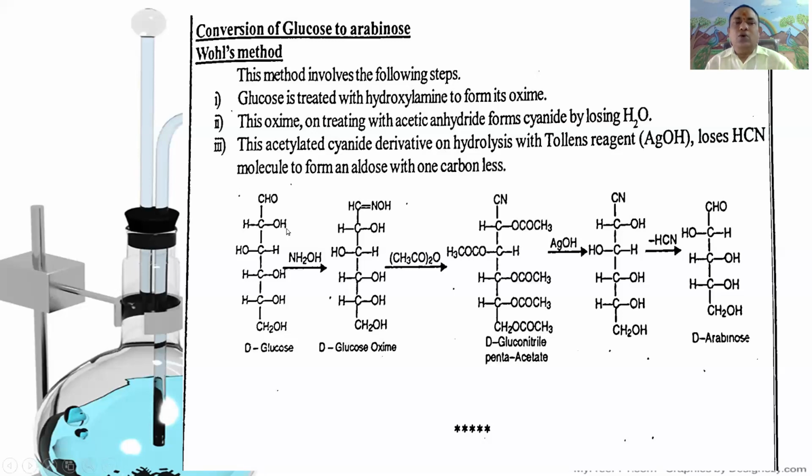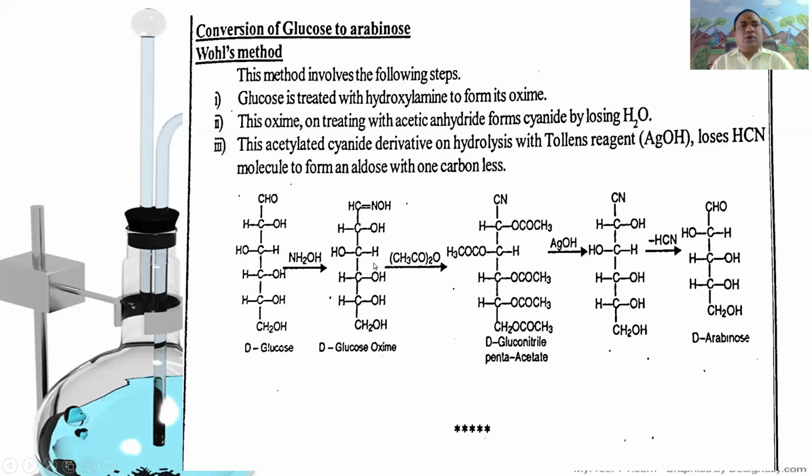First, D-glucose is CHO, CHOH, HOCH, CHOH, CHOH, CH2OH. Upon treatment with hydroxylamine, water is removed. Generally, aldehydes upon treatment with hydroxylamine give aldoximes. Similarly, it gives D-glucose oxime, that is CH double bond NOH, CHOH, HOCH, CHOH, CHOH, CH2OH.